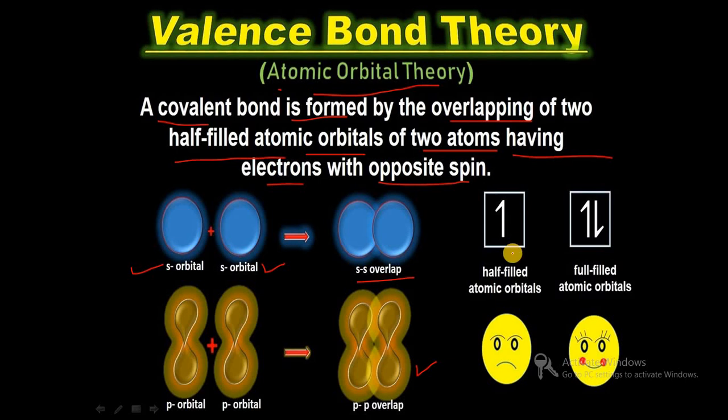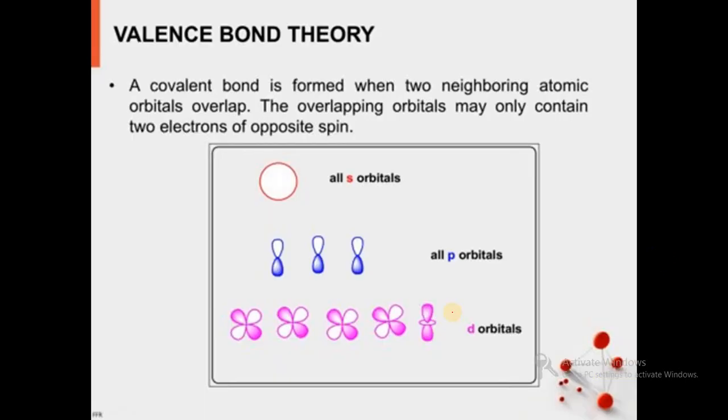When there is a single electron in a half-filled atomic orbital, then it is unhappy, it requires another electron to complete its doublet. When the electrons are paired, then it is a fully filled atomic orbital and it is a happy and stable one. So in the case of valence bond theory, a covalent bond is formed when two neighboring atomic orbitals overlap. Then the overlapping orbitals may only contain two electrons of opposite spin.